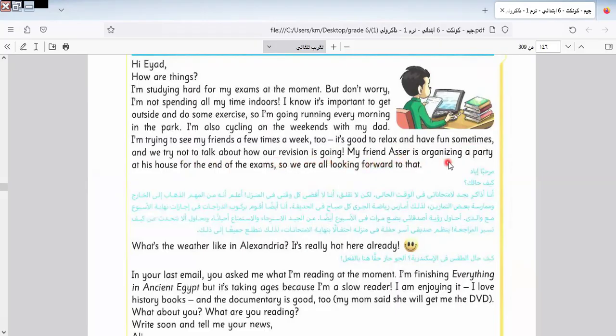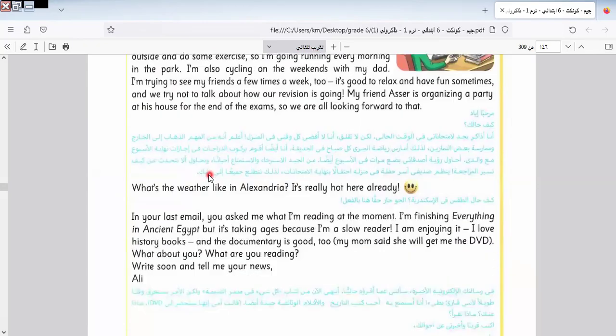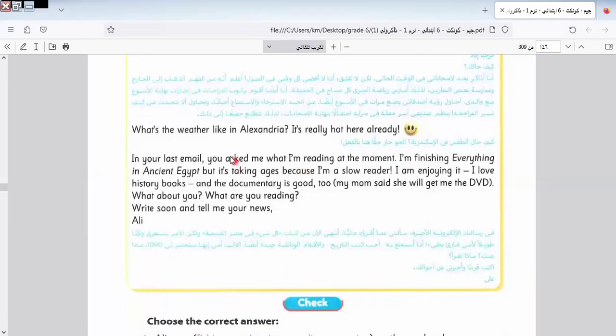My friend Yasser is organizing a party at his house for the end of the exams. So we are looking forward to that. What is the weather like in Alexandria? It's really hot here already. In your last email, you asked me what I'm reading at the moment. I'm finishing everything on ancient Egypt, but it's taking ages, because I'm a slow reader. He is expressing himself as slow.